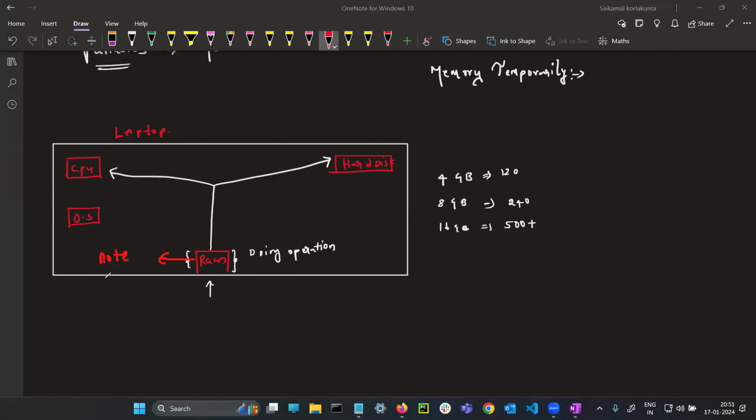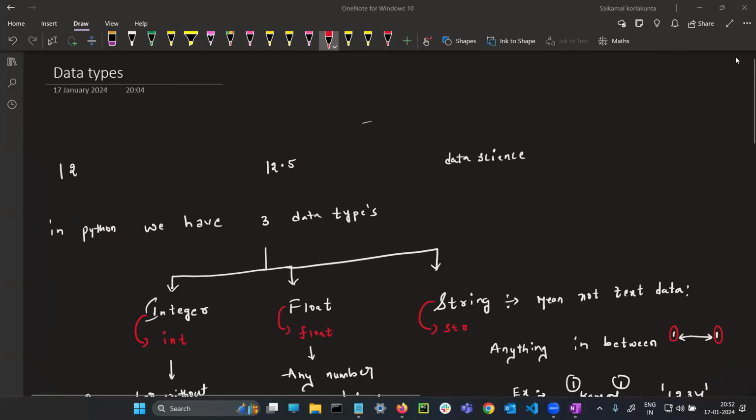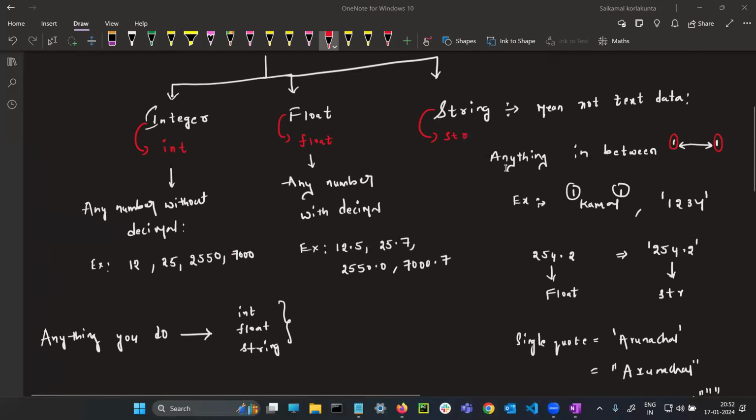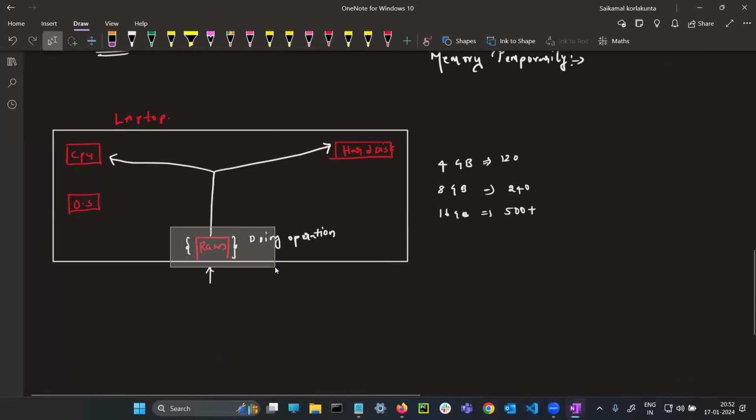The user opened a notepad. The user has written something, but he didn't save. So this is a temporary memory. Once you shut down the laptop, this will disappear. But if you save the text that you have written, the RAM will take that and give it, and it will be stored here. Temporary memory means temporarily, whatever operations you are doing here. For example, I am writing the theory in front of you. If I don't save the file, all this text that I have written will be on top of RAM. Once I shut down the laptop, it will go away.